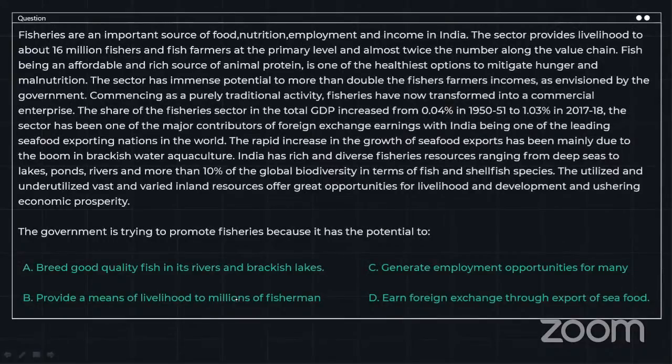Okay. So we have a reading comprehension now. We have two reading comprehensions, right? One with each question. So please quickly read it. Take some time. We have 10 minutes in our hand. We are going to give 5 minutes to each. And please move forward. Please read the entire passage and let me know.